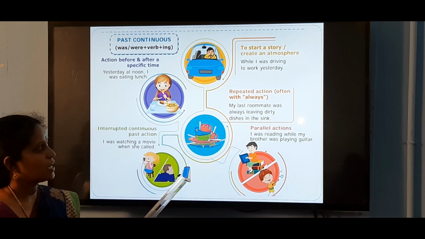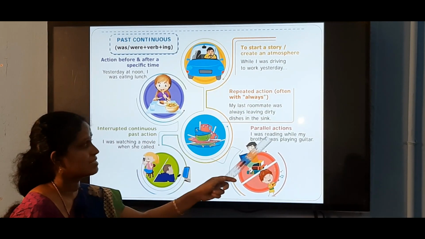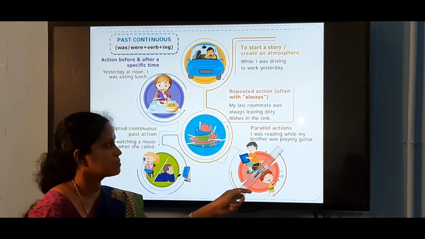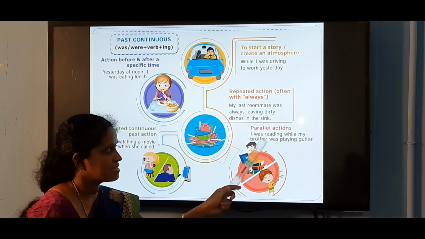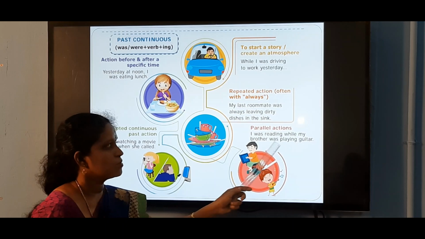For two actions in the past, for parallel actions, we use past continuous tense. I was reading while my brother was playing guitar. Two actions, reading and playing. So, I was reading, my brother was playing.